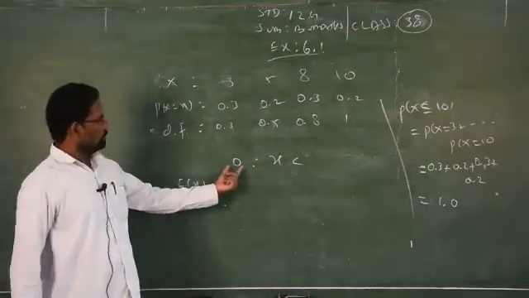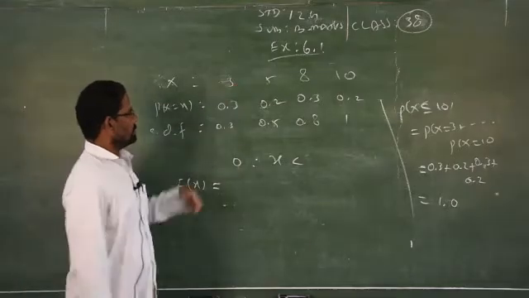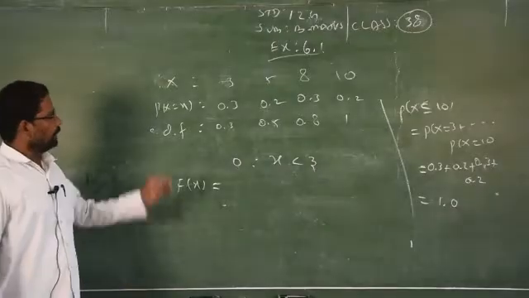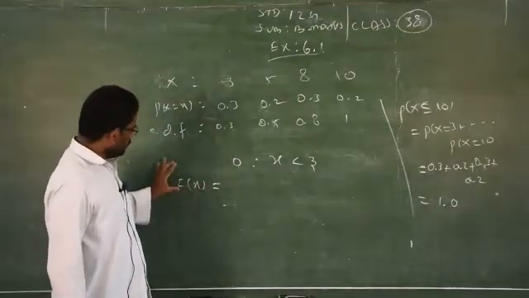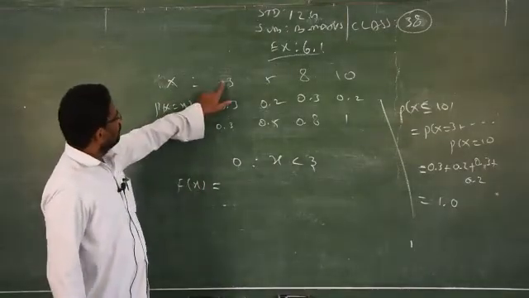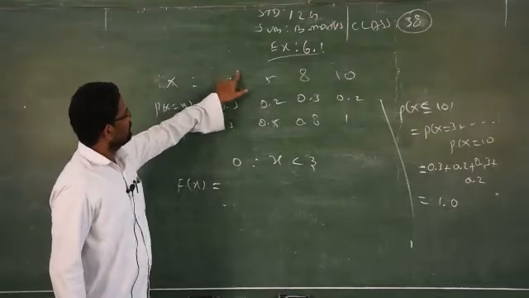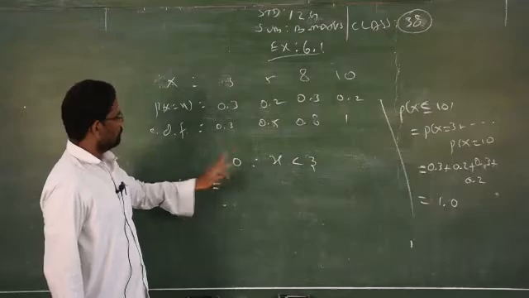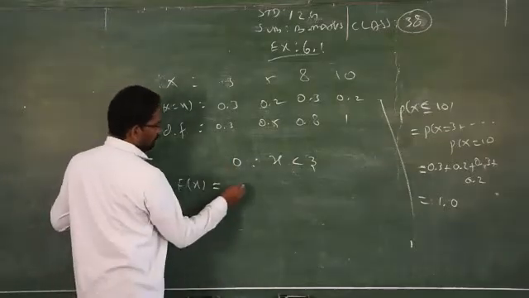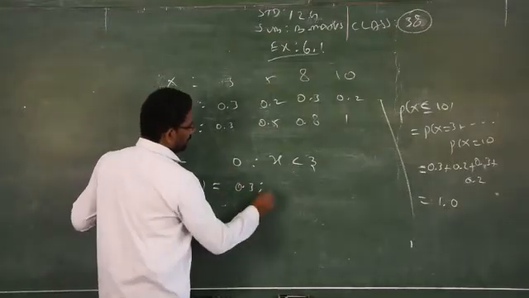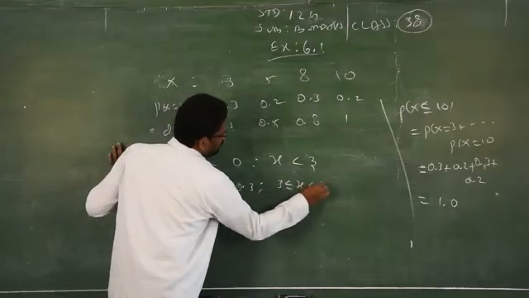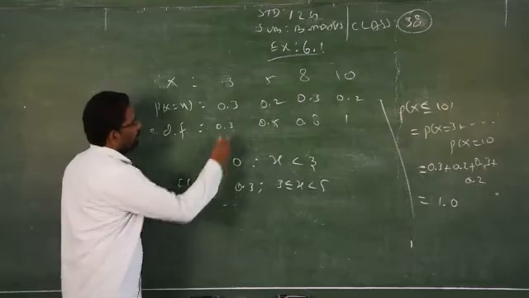You always start with 0 for x less than the first number. Before 3, do you have any values? No, therefore 0. Then what is the next one? 0.3, that is for 3 less than or equal to x less than 5. Clear? Then what is the next value?